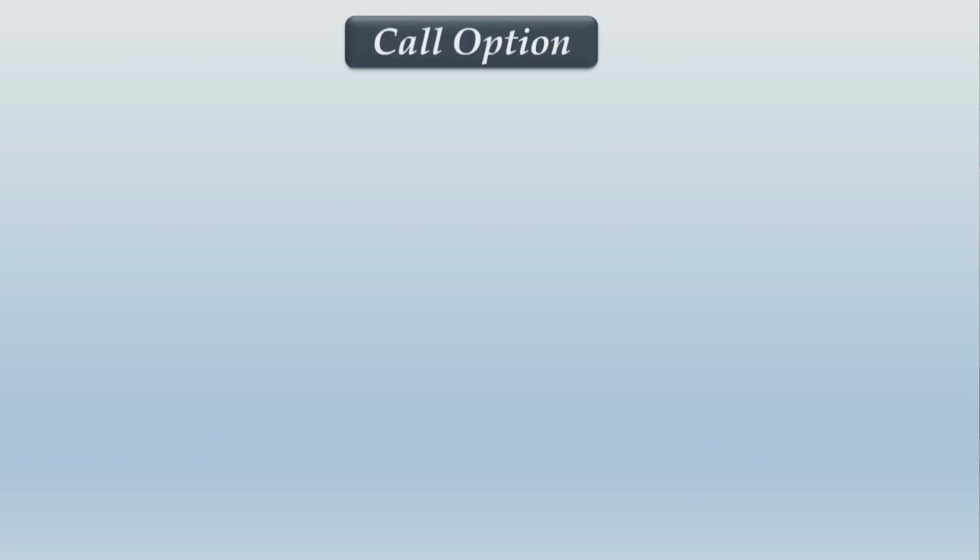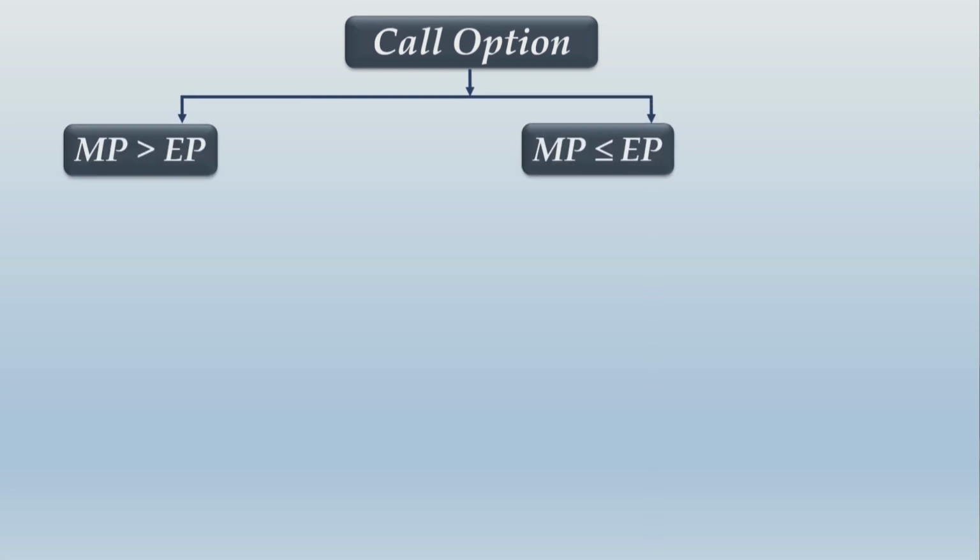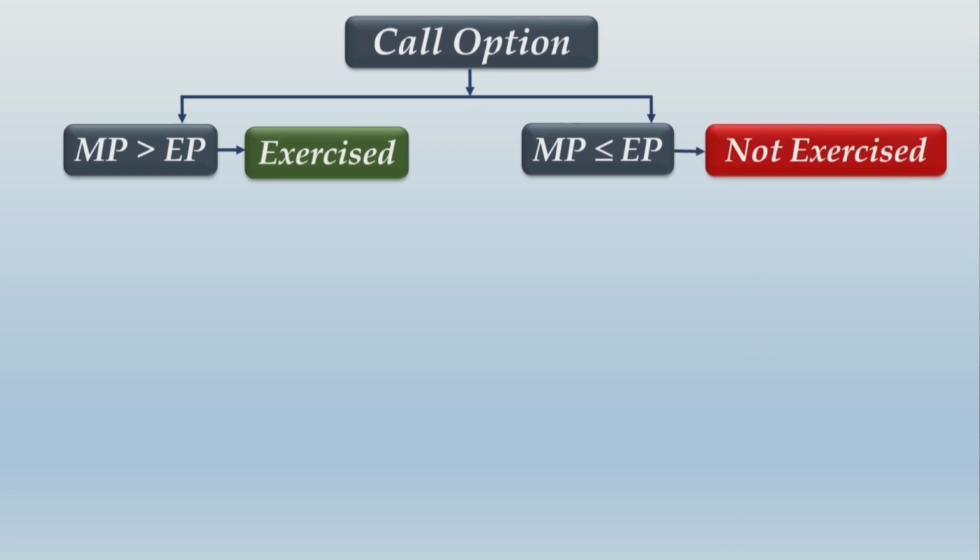If it is a call option, we identify the situation into two different scenarios. One where MP is greater than EP. This is where the call option gets exercised, because this is where the call option will be in the money. The other is the scenario where the call option will be either at the money or going out of the money, and this is the point where you do not exercise the call option. So when this is the scenario, you exercise the call option, and in this scenario it is not exercised.